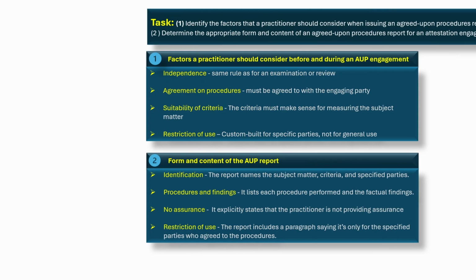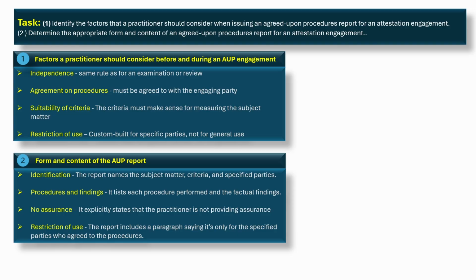Here is the AICPA exam task. Identify the factors that a practitioner should consider when issuing an agreed-upon procedures report for an attestation engagement. Let's break down agreed-upon procedures engagements tasked the way the standards do, but in plain language. 1. Factors a practitioner should consider before and during an AUP engagement.